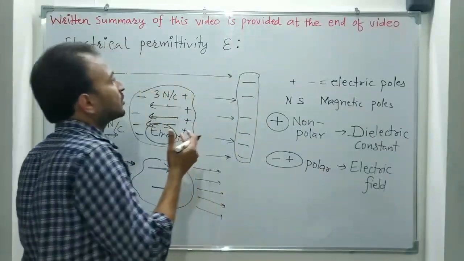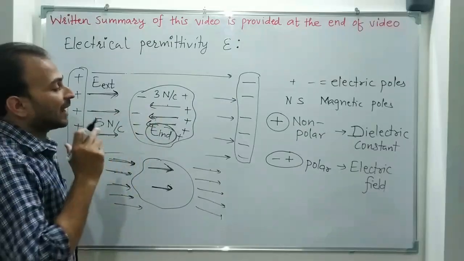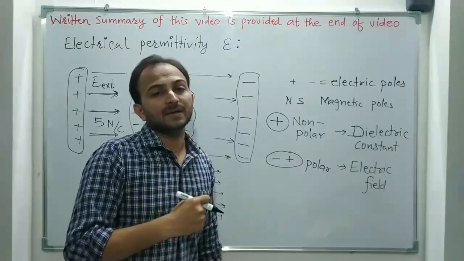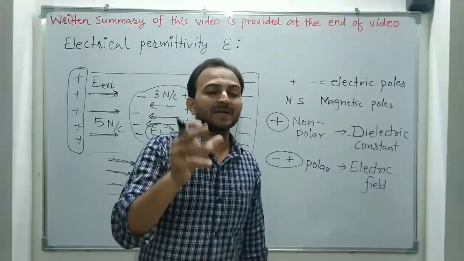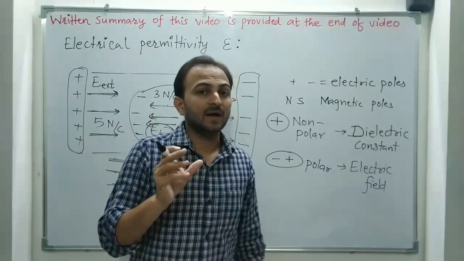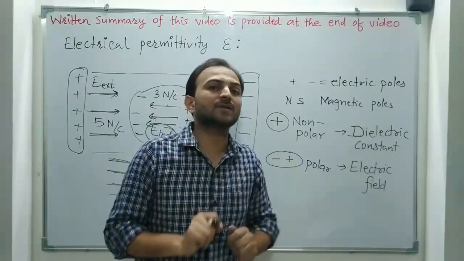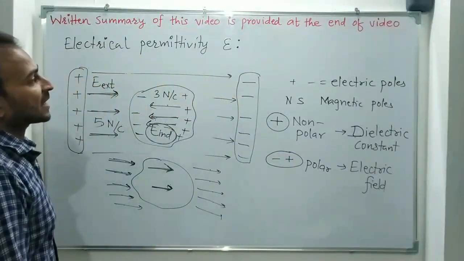It tells us how easily the electric field can enter any medium, and how any medium responds to an external electric field. It is understood by electrical permittivity.